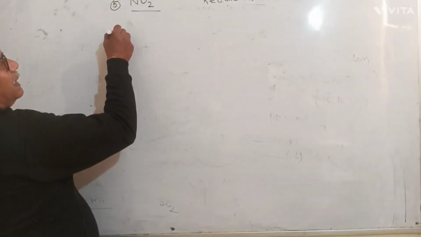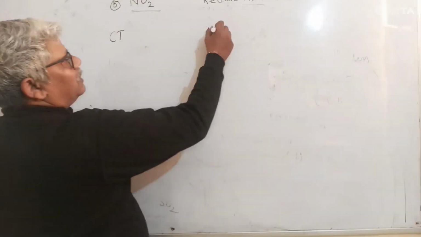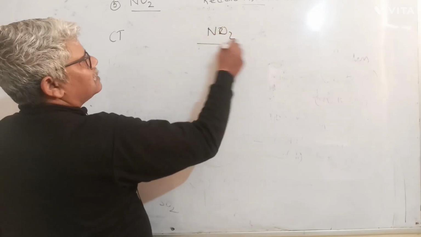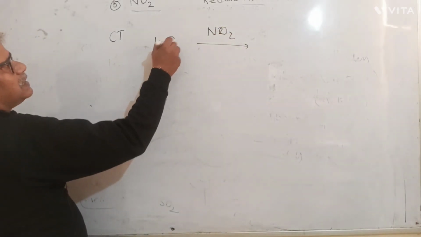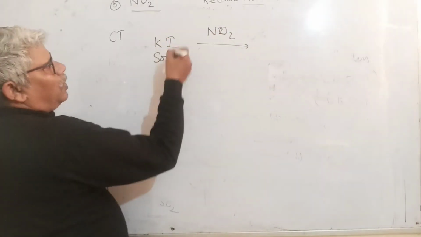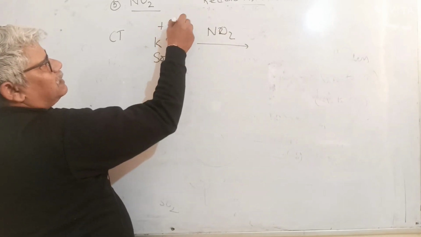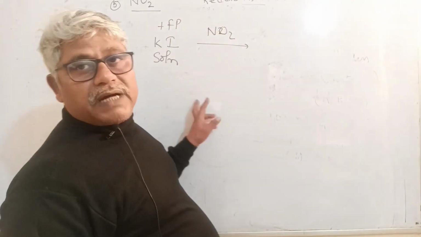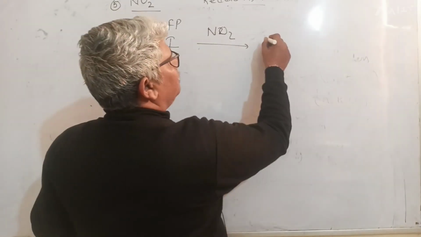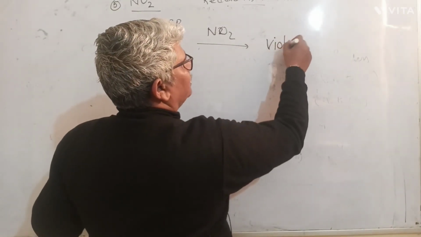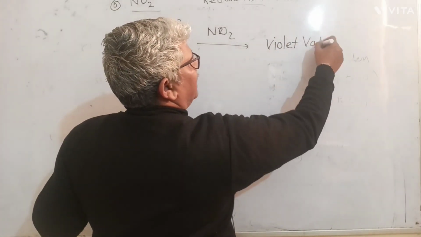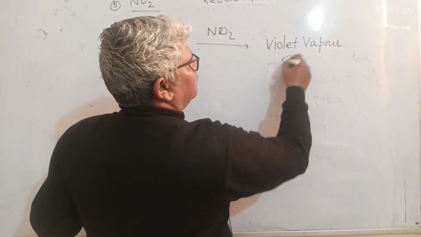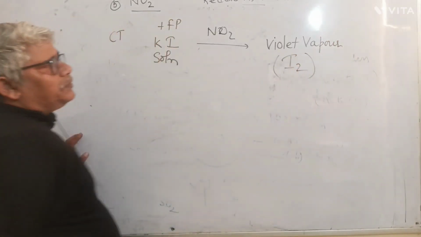How do you confirm the gas? So the confirmatory test for nitrogen dioxide is to pass it over potassium iodide solution or filter paper soaked in acidified potassium iodide solution. Then it changes to violet vapor, and violet vapor is nothing but iodine.